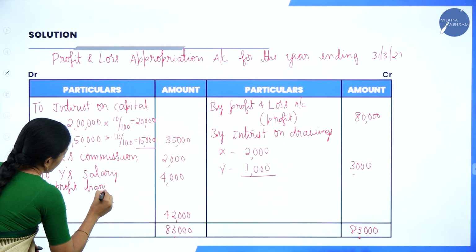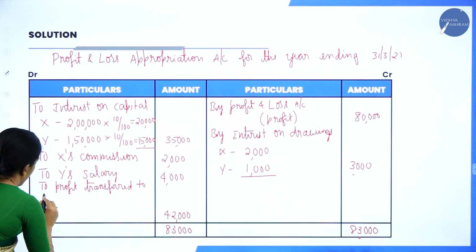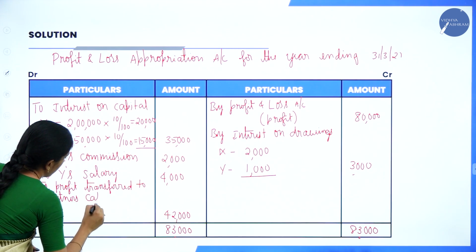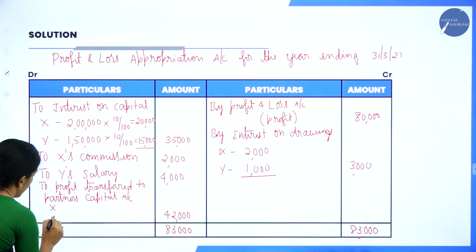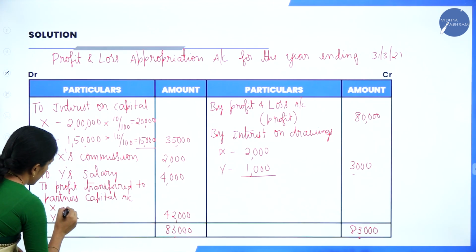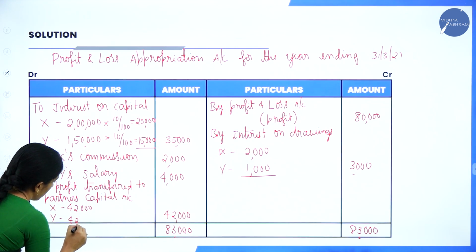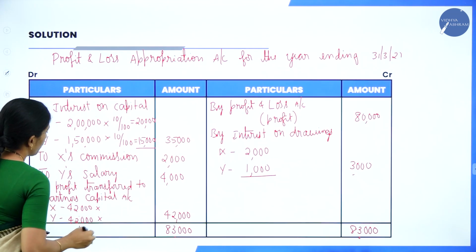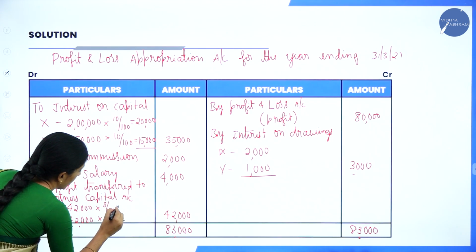So, profit transfer to partners capital account. Now, who are the partners? X and Y. What is the profit? 42,000 into, what is your profit sharing ratio? 3:2. So, that is 3/5 and 2/5.